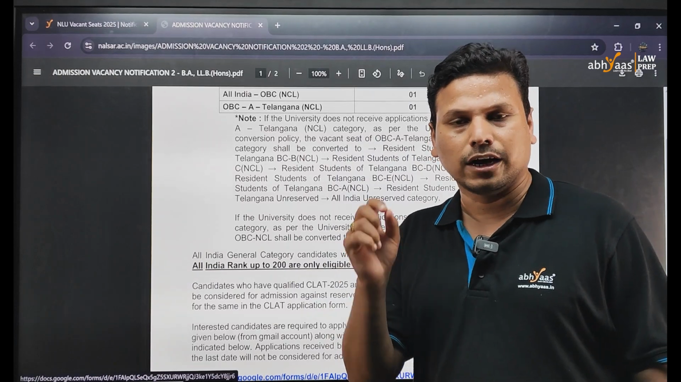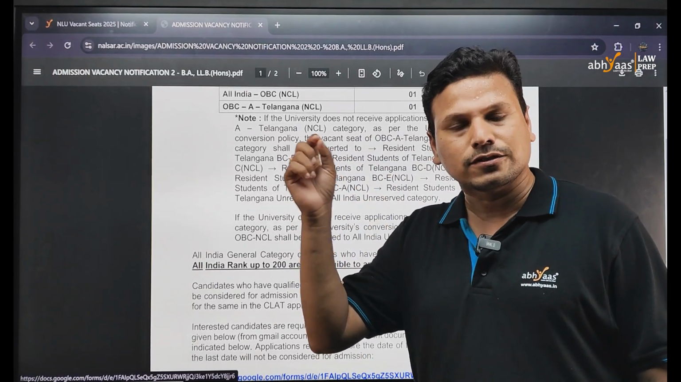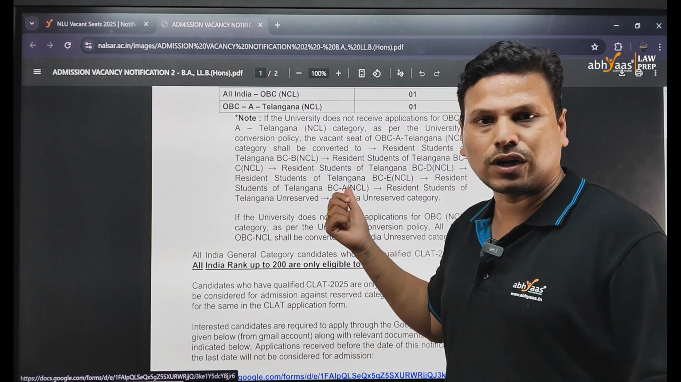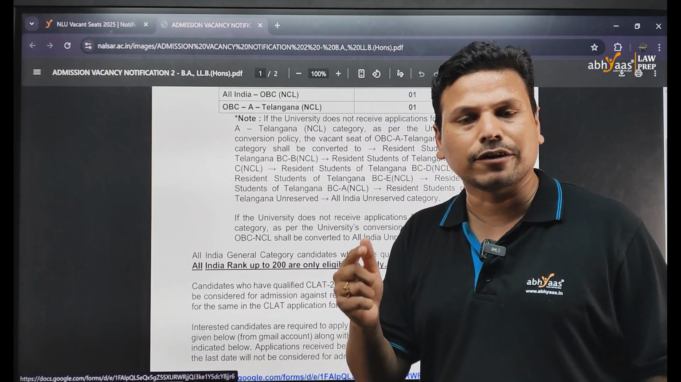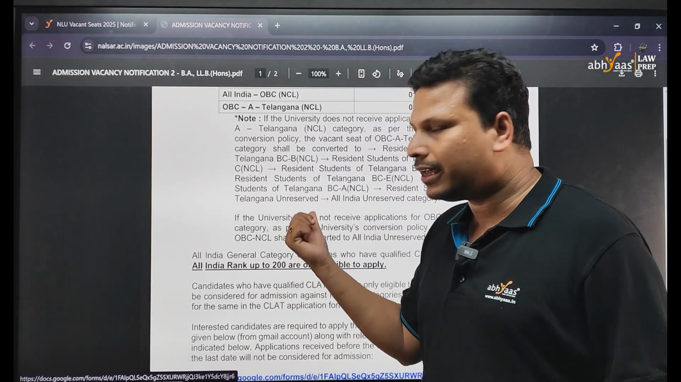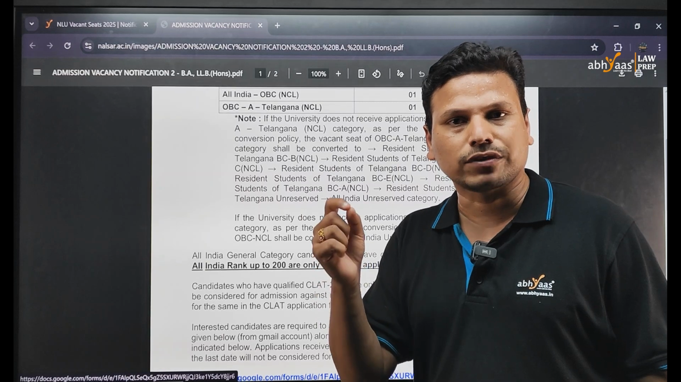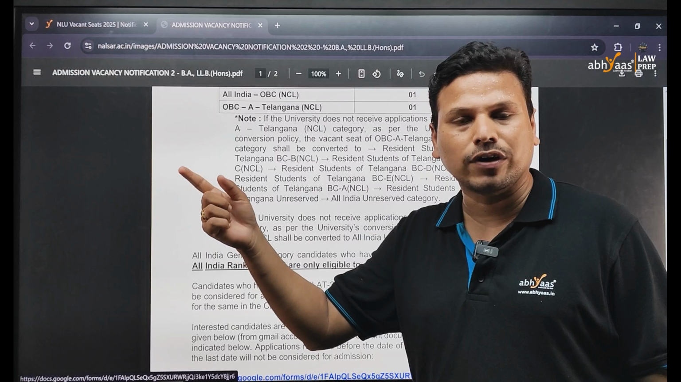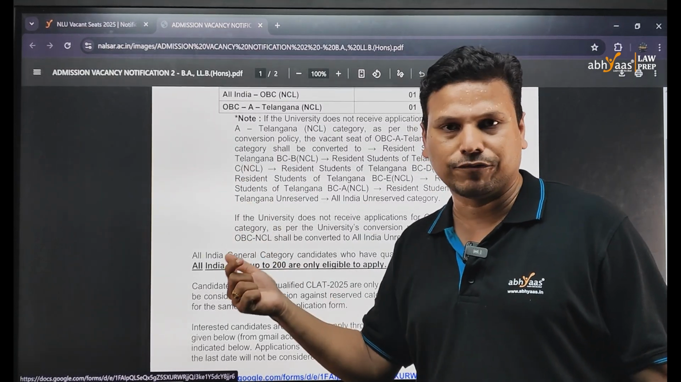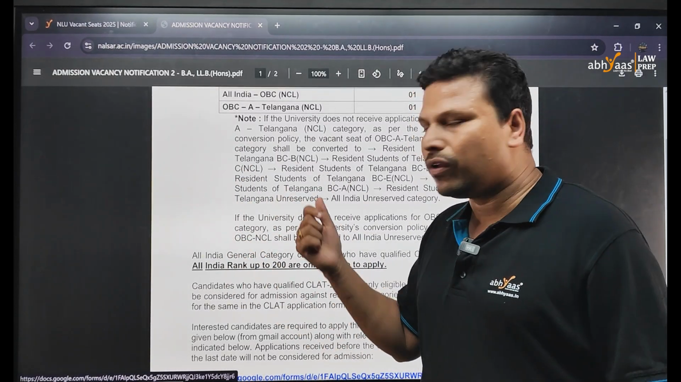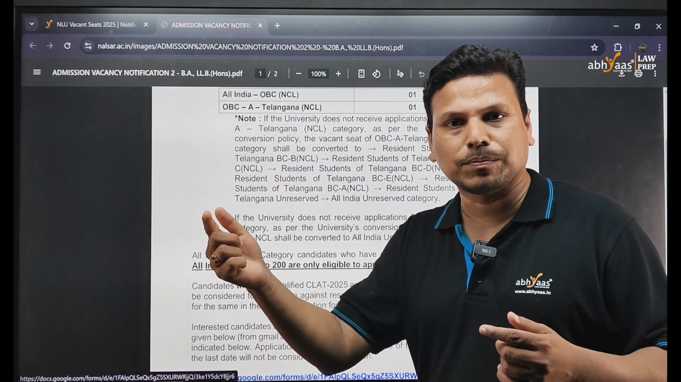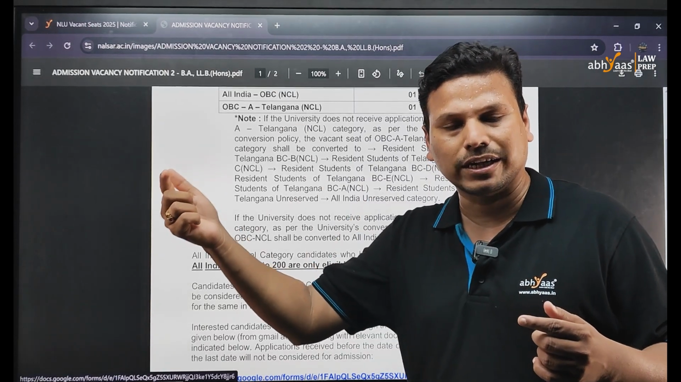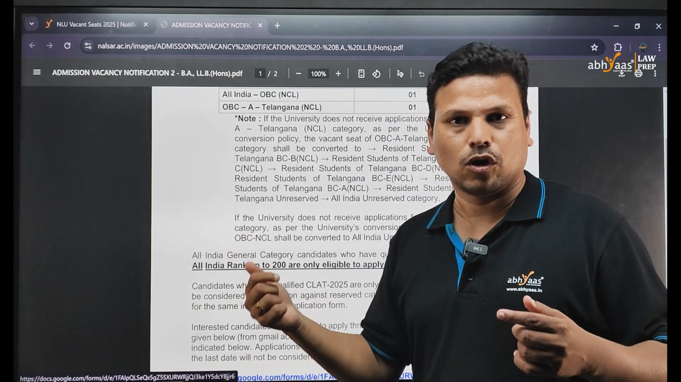One more important notice, students: those who have already secured seats in other NLUs and paid the fee there, if you want to transfer to NALSAR Hyderabad, then you need to apply here, and if you secure a seat here, you need to pay the fee again in this university. There is no policy of transferring the fee from one NLU to another NLU. In the NLU where you initially paid, you will get a refund. Please mind it.